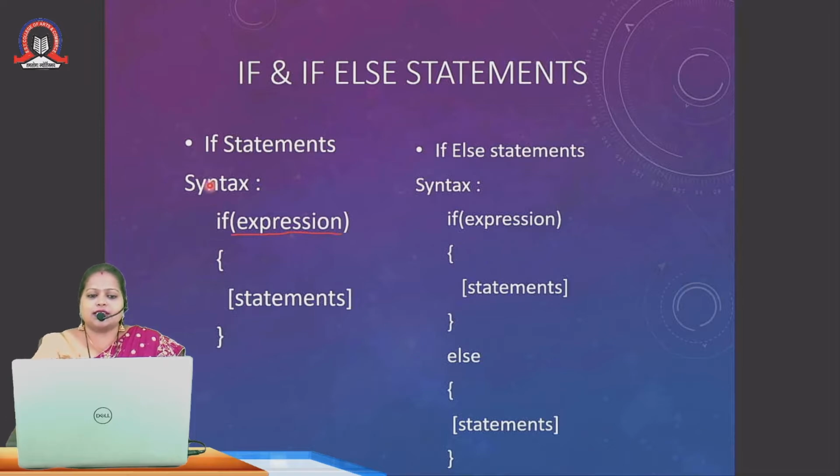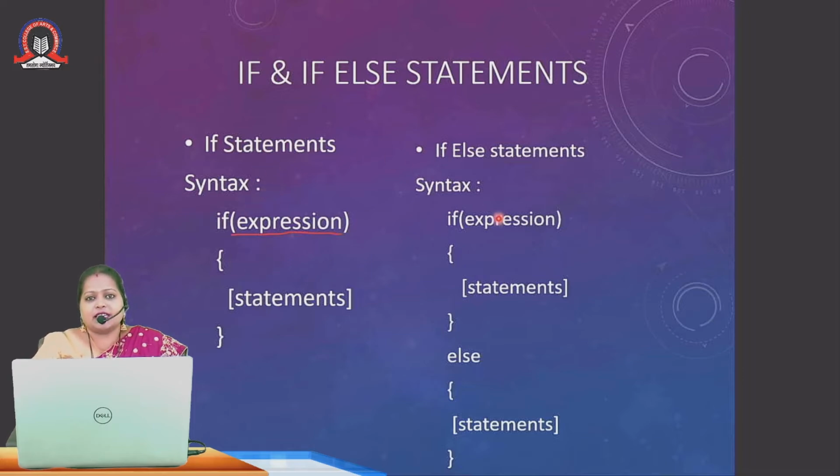So this is the syntax of if statement. Here is the if statement, and in front of if statement I have written expression. So compiler will check whether this expression is true or false. If it is true, then compiler will execute the block of this if statement. If it is false, then the compiler will come out of this if statement. This happens in only if statement.